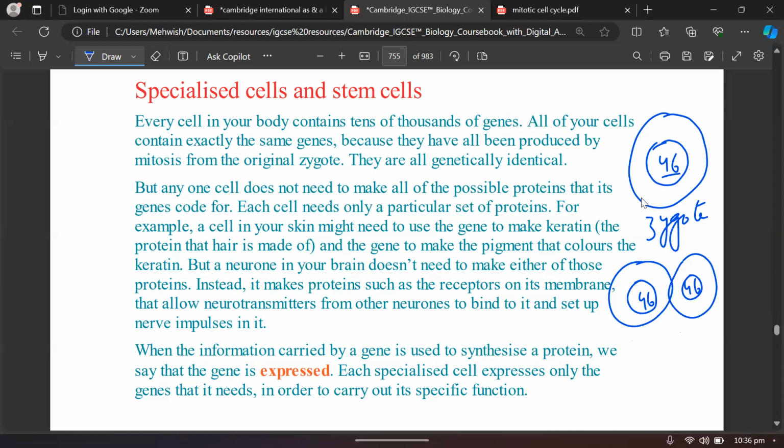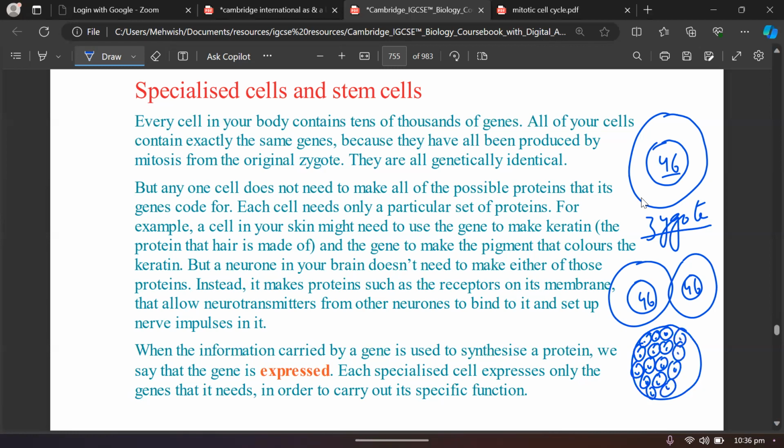So it means that the cells in the zygote have got the ability to divide, and then they will make a ball of cells. If you remember in the reproductive system, or the development of an egg into an embryo, when we talked about the embryo, it was produced as a result of repeated mitosis.